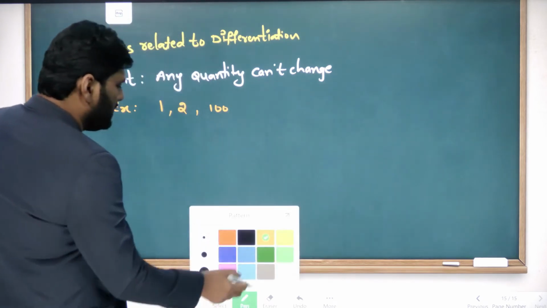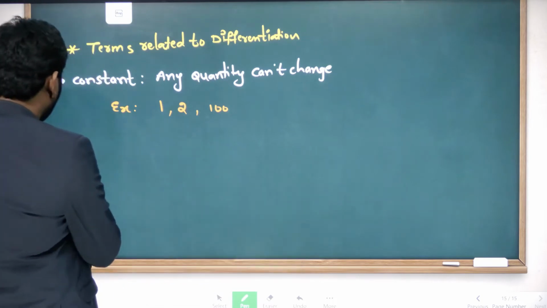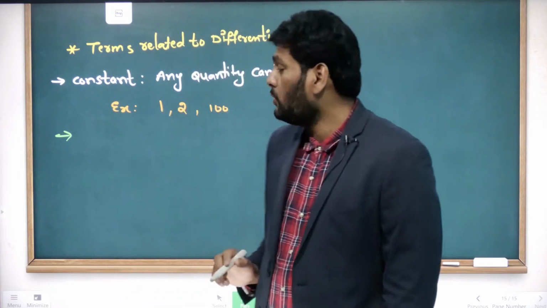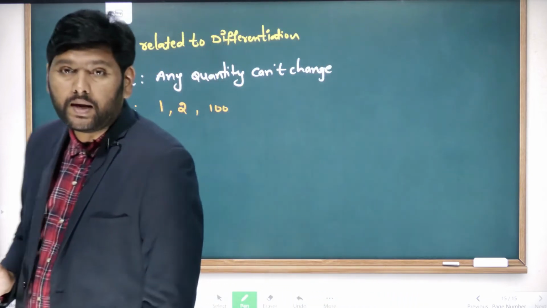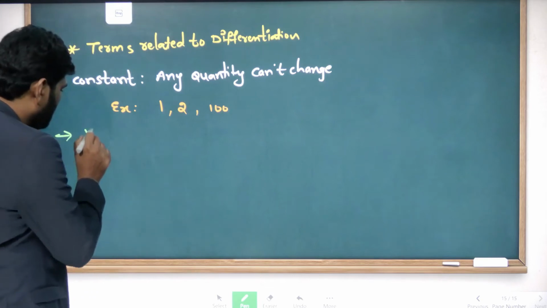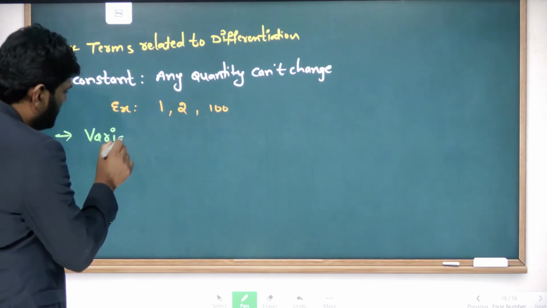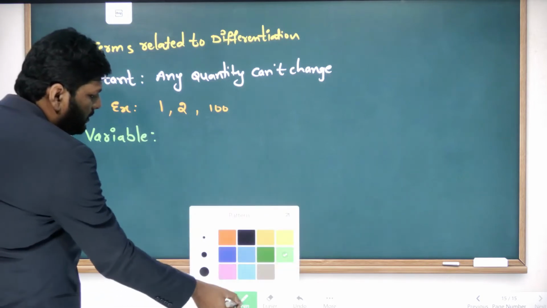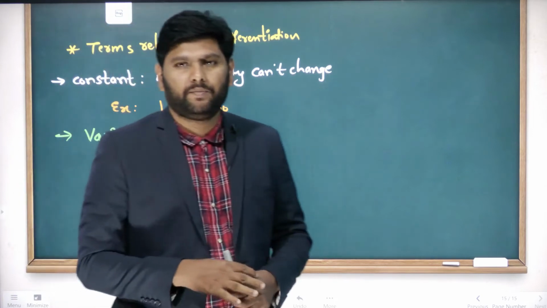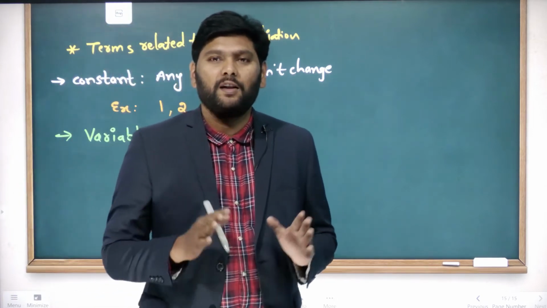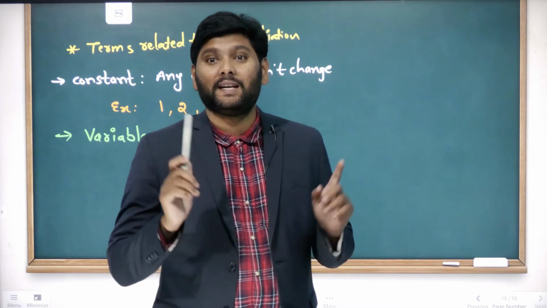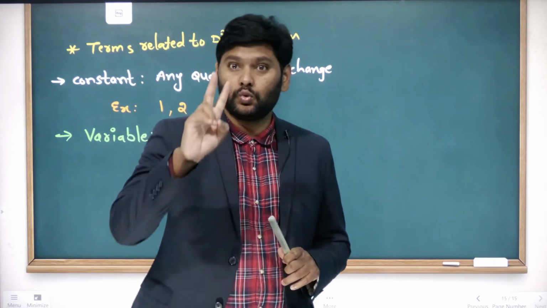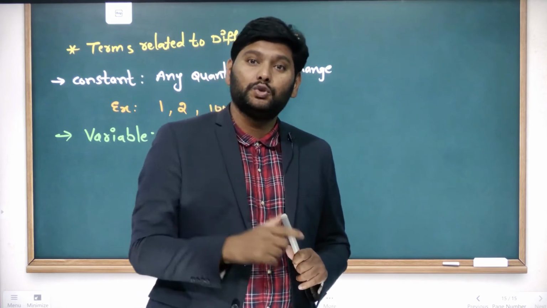In a similar manner, we have one more term, variable. What is this variable? Write down: variable. Variable means which can vary with time. That quantity is known as a variable quantity. But variables have two types. Understand? Variables have two types.